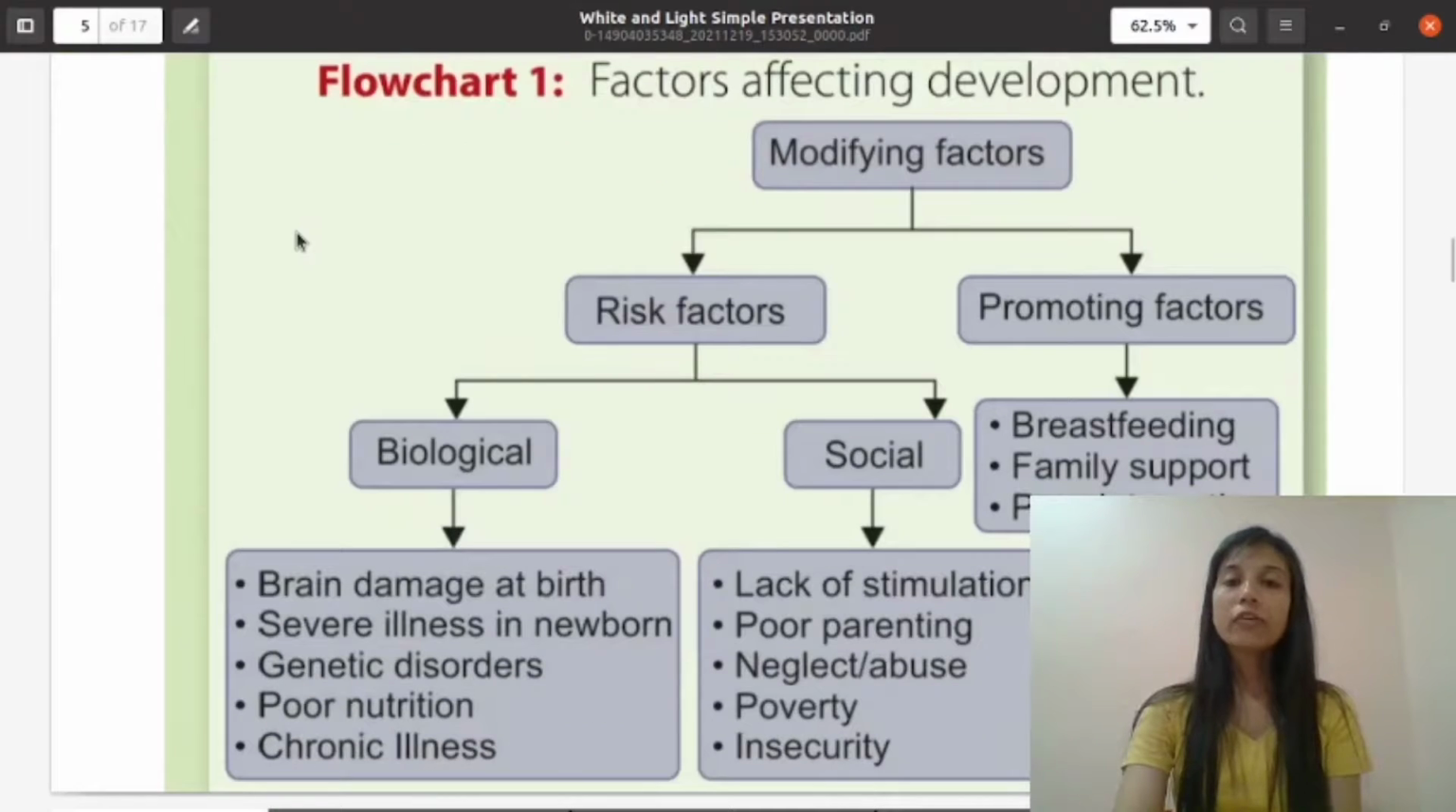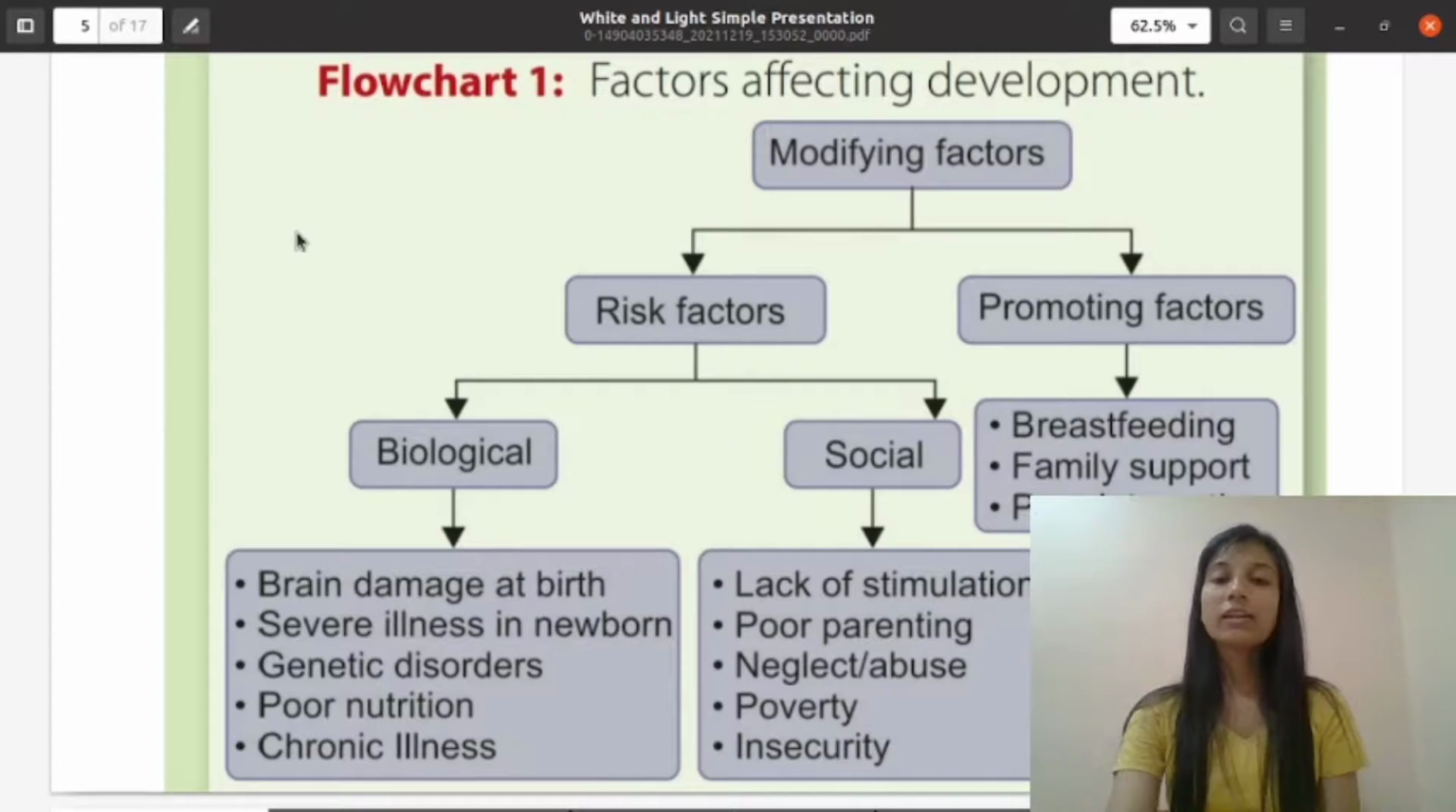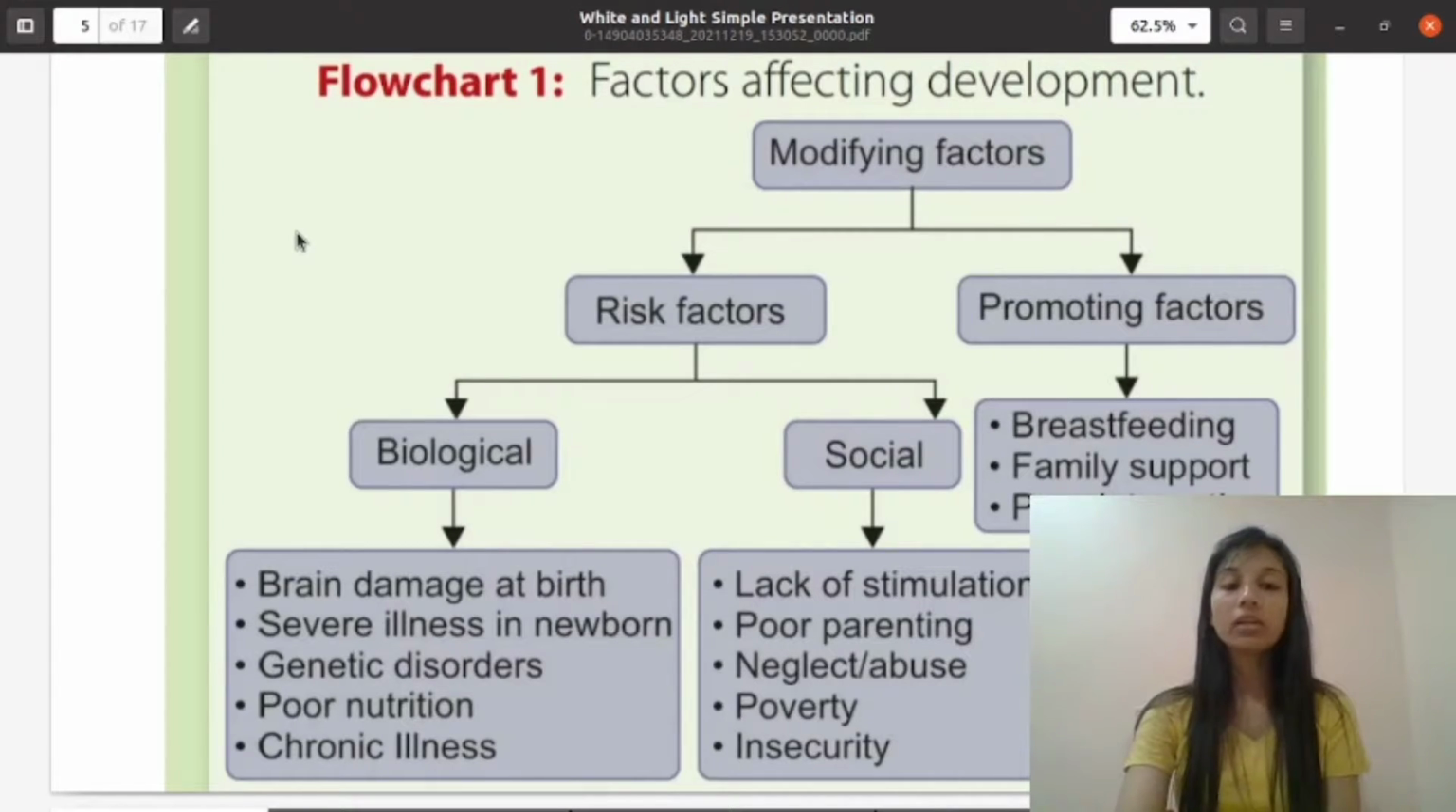Now, factors affecting development. What are the factors that affect the development? Modifying factors: the risk factors, and the next is promoting factors. Risk factors are biological and social. Biological risk factors are brain damage at birth, that means development will be delayed because of the brain damage at the time of birth, severe illness in newborn, genetic disorders, poor nutrition, chronic illness. So these all are the biological risk factors.